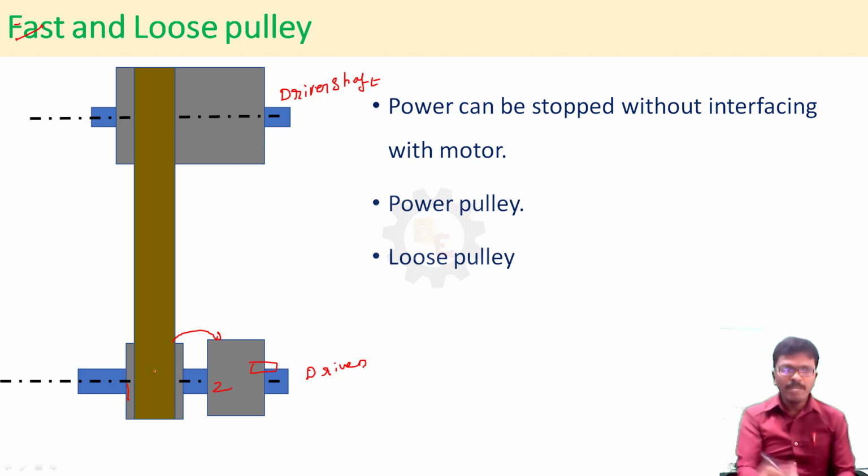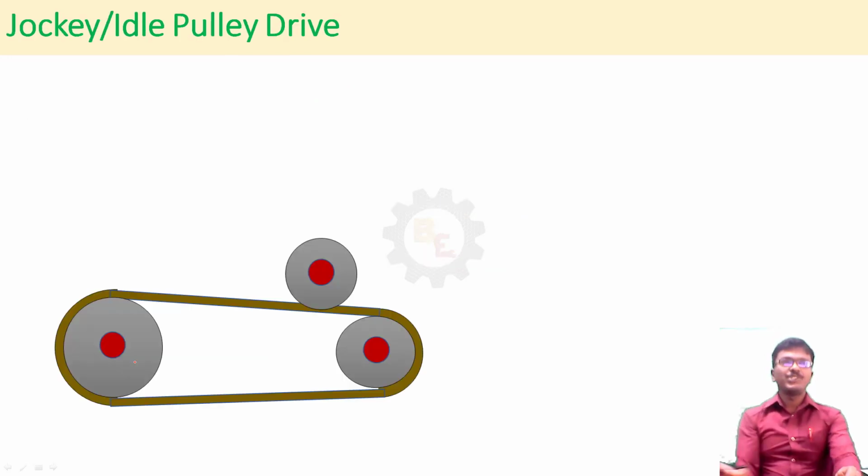Suppose the belt is left on pulley 1, it will not transmit the power, because the pulley and the shaft are not keyed, so it will idly rotate. So this is a fast and loose pulley. To transmit the power without interfering with the motor power, we can use this kind of pulley. Next, jockey pulley or idle pulley drive.